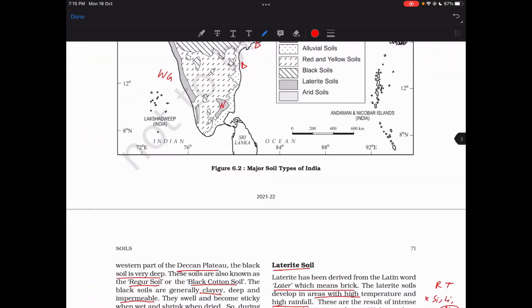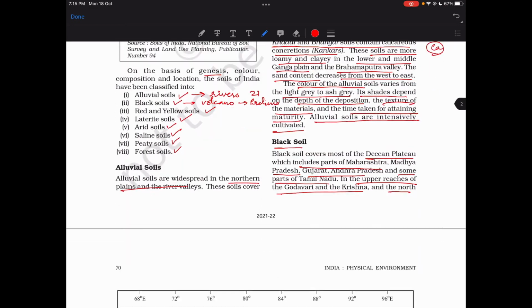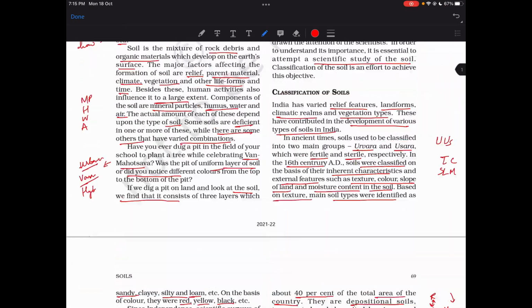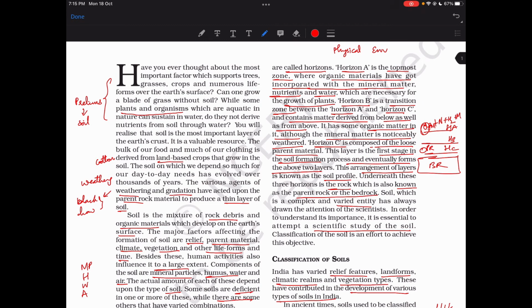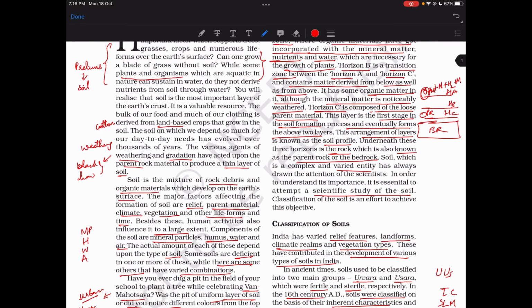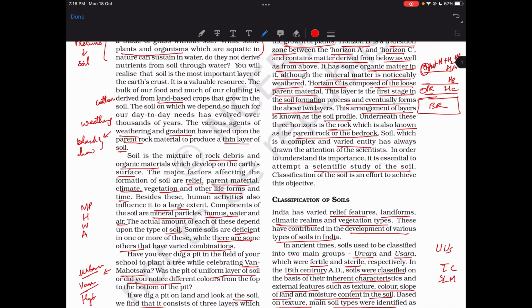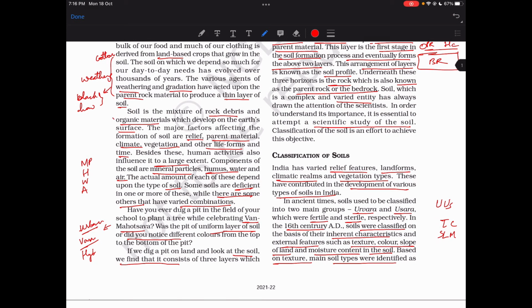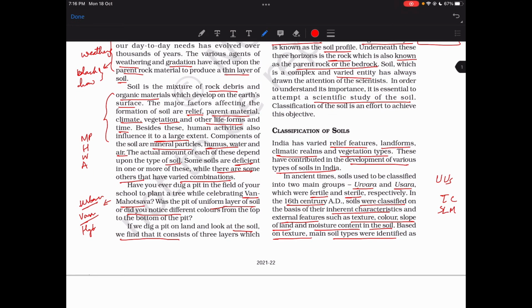So till now we looked at what soil is, mainly how soil is important, what kind of organisms grow in soil, and how soil is formed. Then what's the composition of soil? We have different factors affecting the formation of soil: relief, parent material, climate, vegetation, other life forms. Then human activities and components, as I mentioned, the minerals, then humus, water, air.